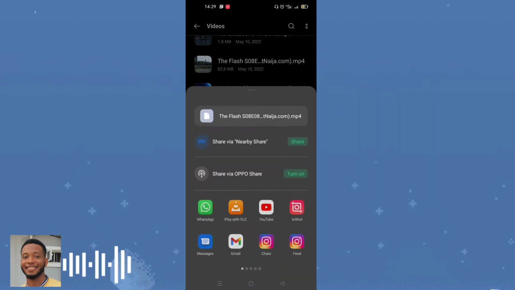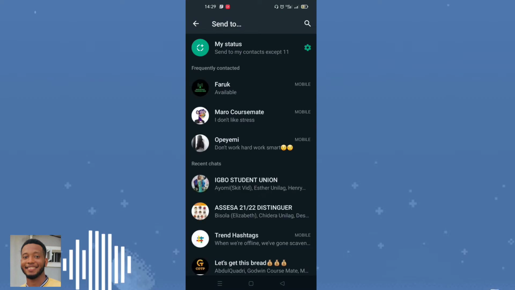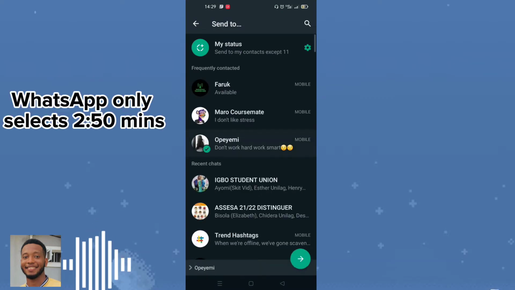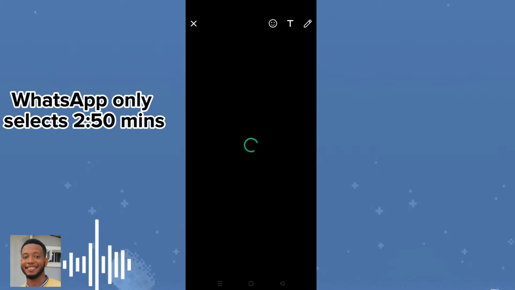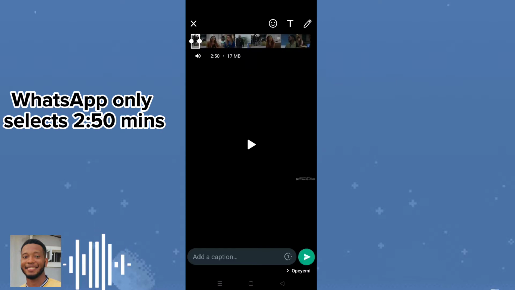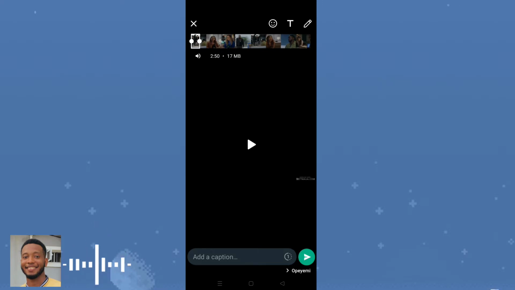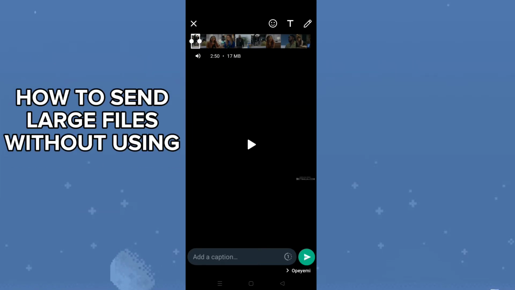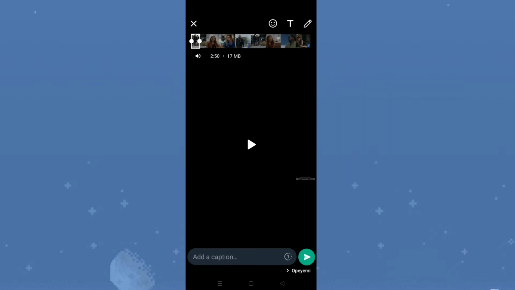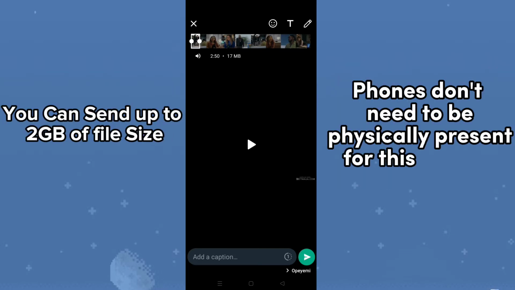Okay guys, so this is what I'm talking about. Once you highlight the episode to send, WhatsApp is only going to select 2 minutes 50 seconds of the video and compress it to 17 MB. So WhatsApp compresses videos. That is why I created this video, to show you how you can send files without having to use Zender or your Gmail. You can send up to 1 gig, 2 gig.